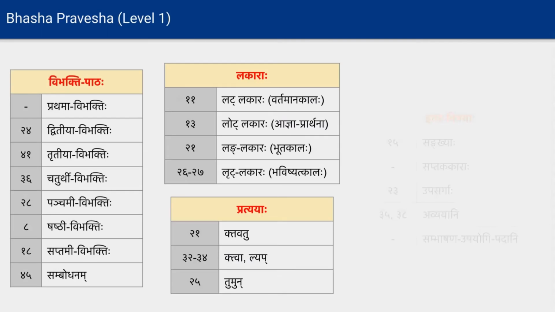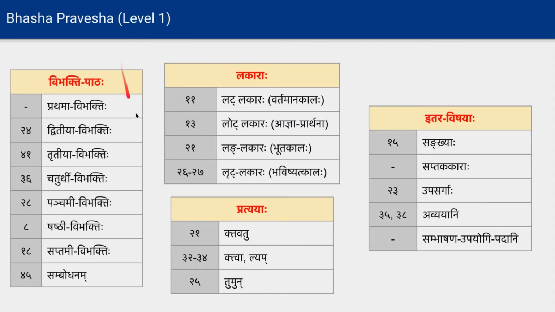In our first session, Bhasha Pravesha level 1, we covered at a very high level what all things we are going to study in Bhasha Pravesha level 1, and this is the list. So we have seen Vibhakti Pataha, Lakaraha, Pratyayaha, Itara Vishayaha. These are the 4 sections, and in the Vibhakti Pataha, Prathama, Dvitiya, Tritiya, Chaturthi, Panchami, Shashti and Saptami are all there. All these Vibhaktis are studied in our Bhasha Pravesha level 1, and as part of current progress, we have completed all the exercises of Prathama Vibhakti.